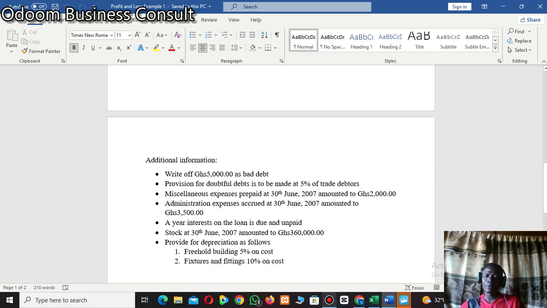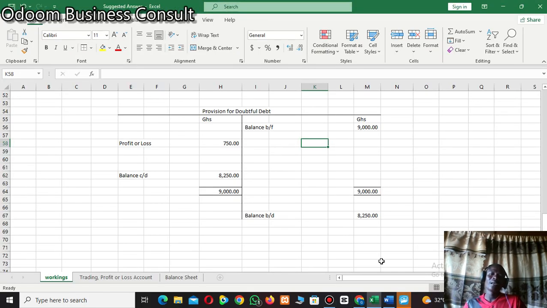Very easy and simple. Okay, so if it is not the first time the business is making provision for doubtful debt, it means only the difference, or only the increase in provision, will be taken to the trading profit or loss account. Only the increase or the decrease will be taken to that account, because we have already provided for this in the previous accounting period, and the current year provision is 8,250. So if you compare the two, if this is the previous and this is the current, you only take the difference between the two and take it to the profit and loss account.